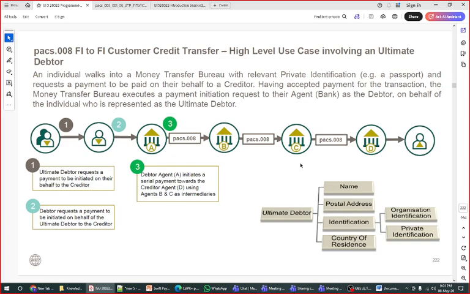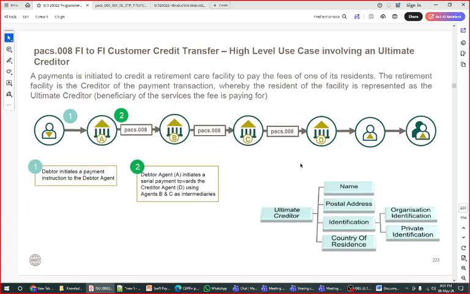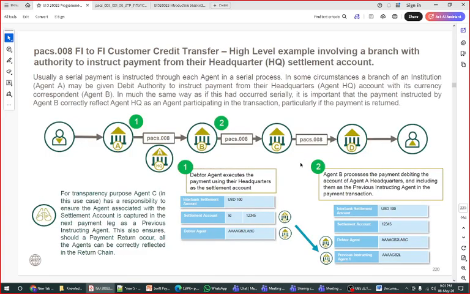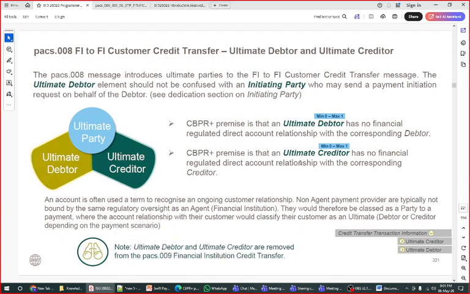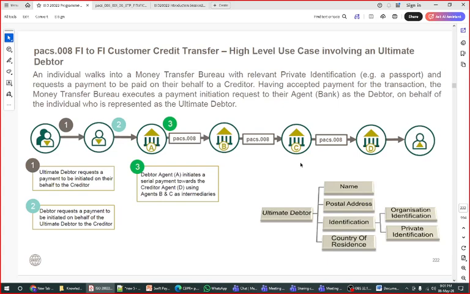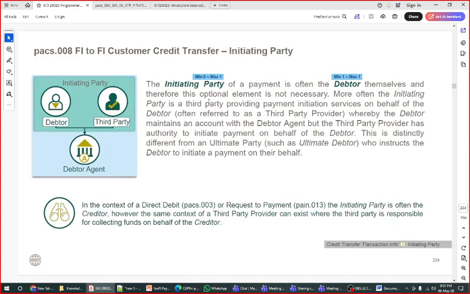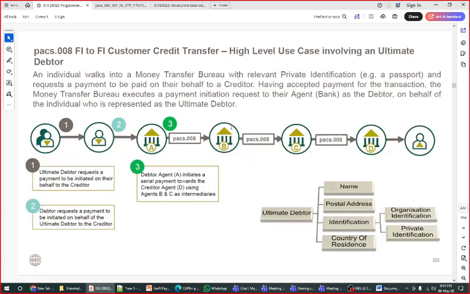On the next slide, we have an example use case of this one, and we'll discuss it. And for the ultimate creditor we have a use case also, and we'll discuss that as well. Okay, so this is the example given here of how the ultimate debtor and creditor can work.